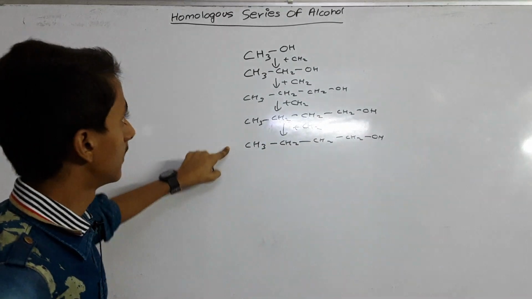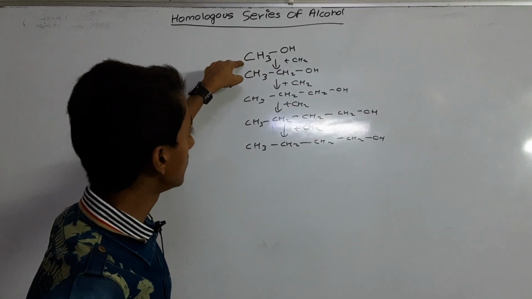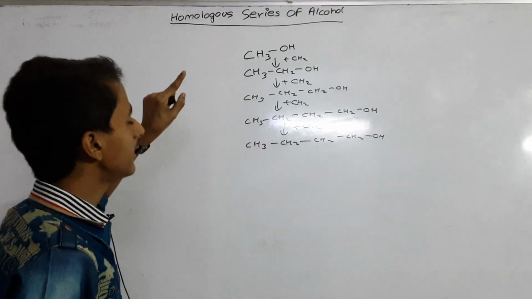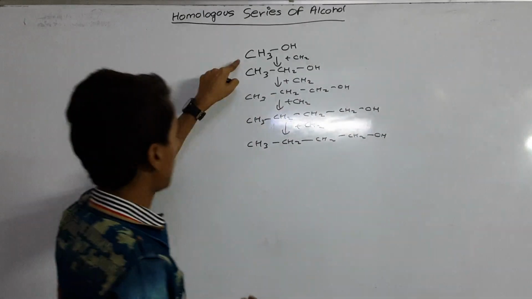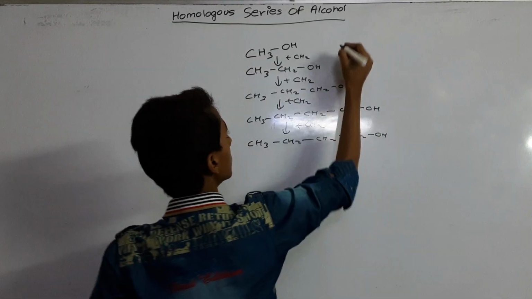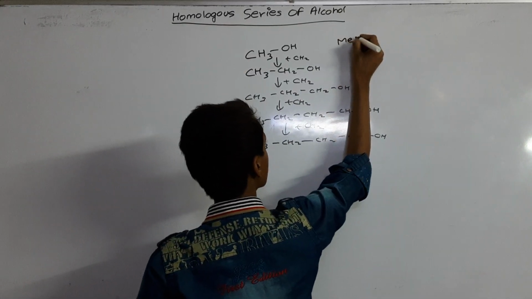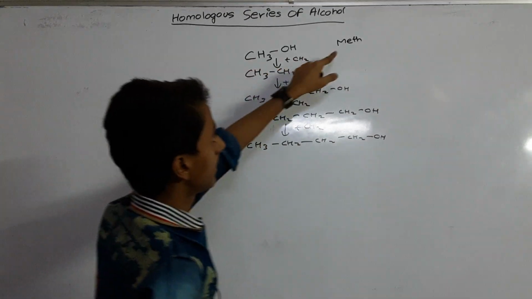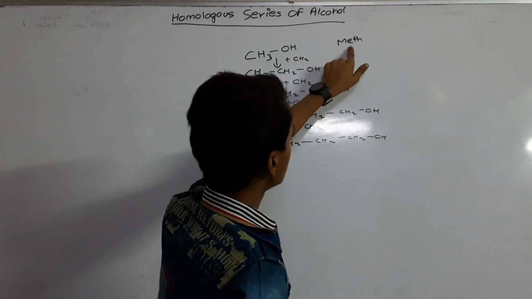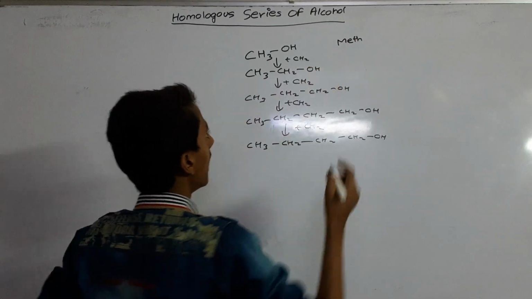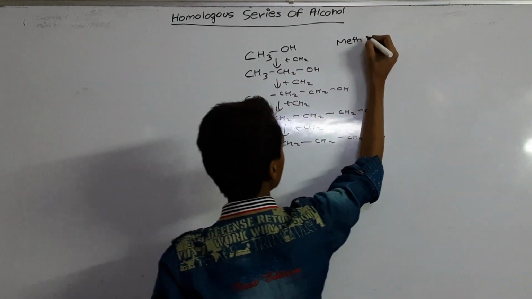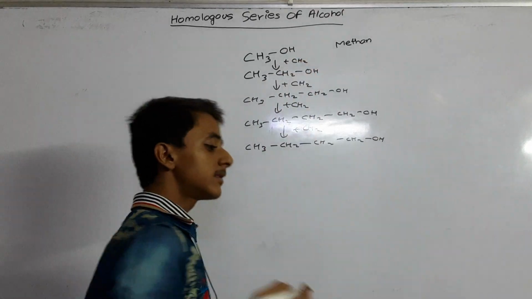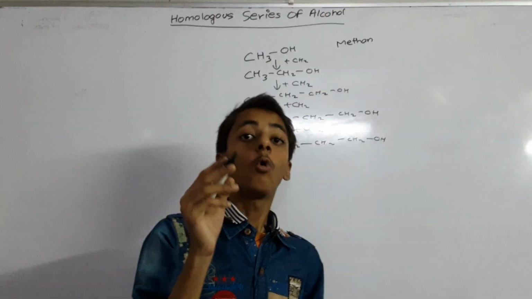Now we will know their names. First we will understand the IUPAC name. The IUPAC name is methanol: meth, because there is only one carbon, so the word root is meth, and there is a single bond, so ane, and because it is OH, the suffix is ol.